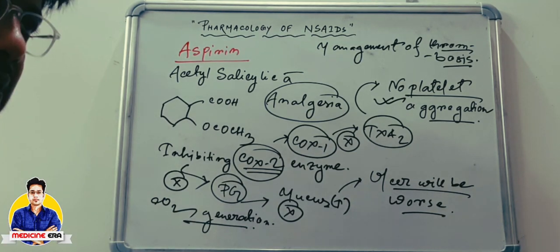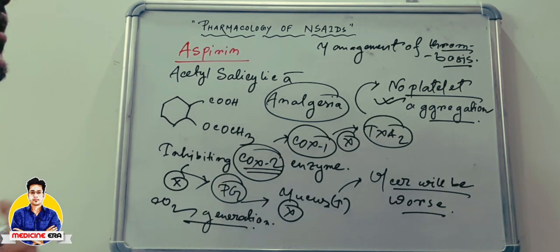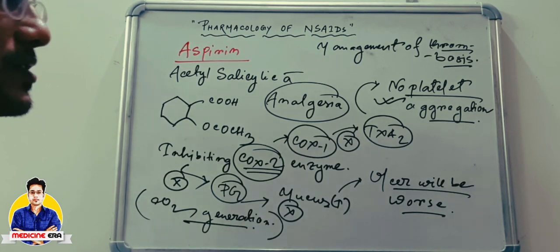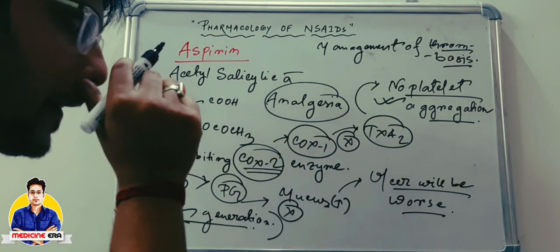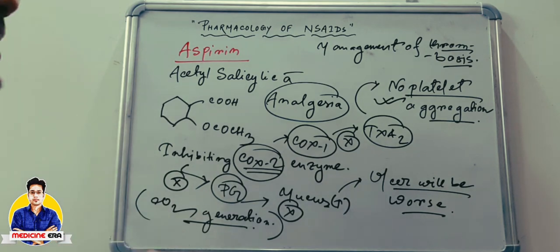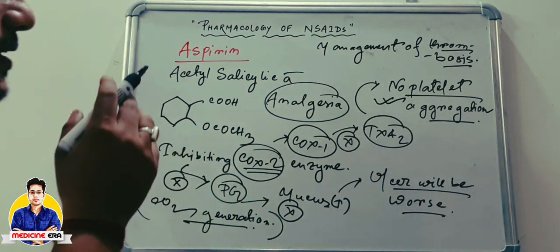And after the stimulation of that respiratory center, the respiration capacity will also be increased. So in case of any patient who is suffering from asthma, aspirin is also used because it creates the CO2 generation in our body. So these are the main effects. You can use it as side effect, you can use it also as good effect of aspirin. Okay, so this is the total pharmacology of aspirin.